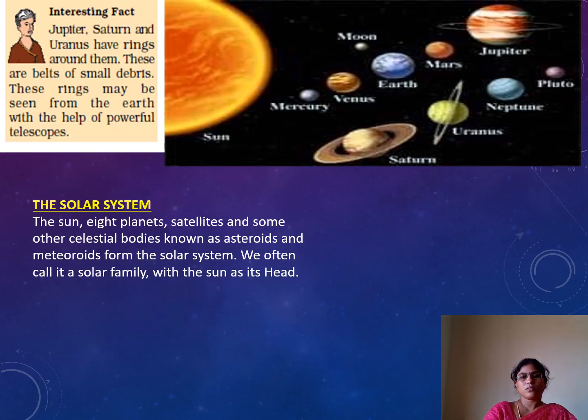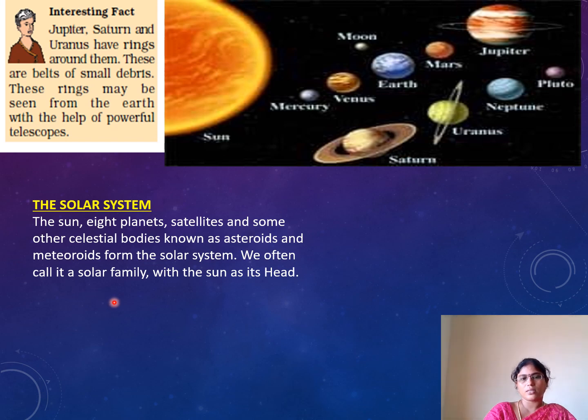Observe here, this is our solar system. The sun, 8 planets, satellites and some other celestial bodies known as asteroids and meteoroids form the solar system.